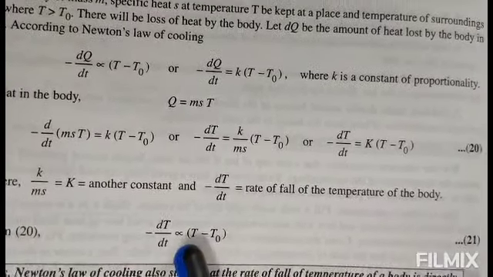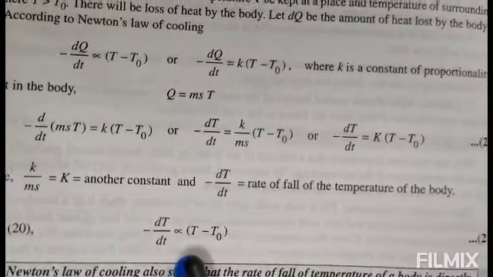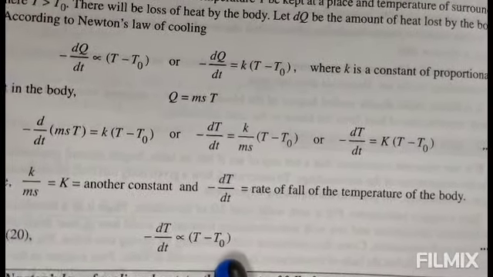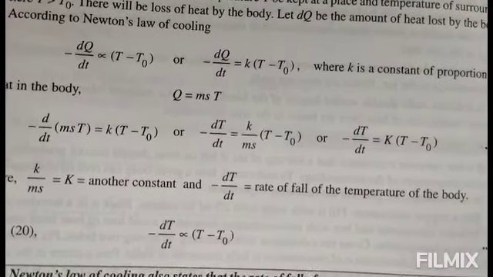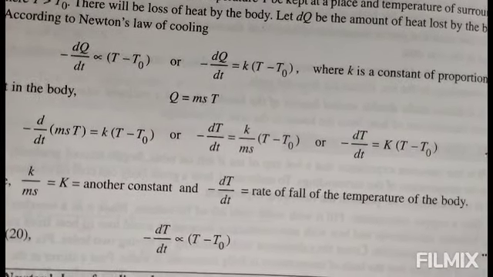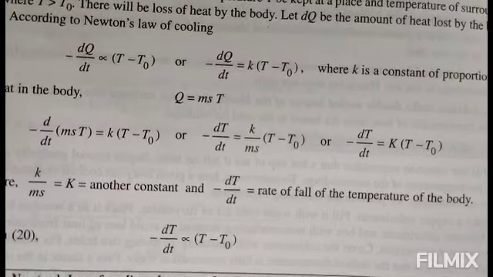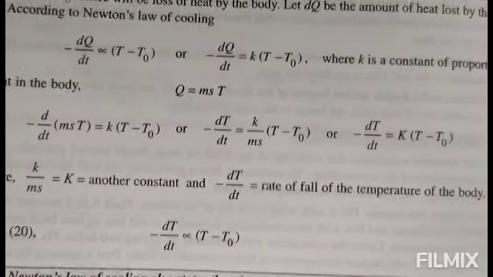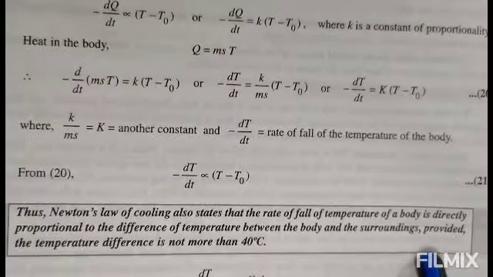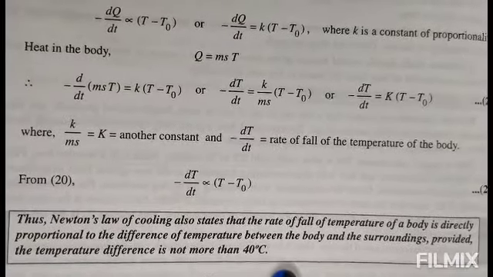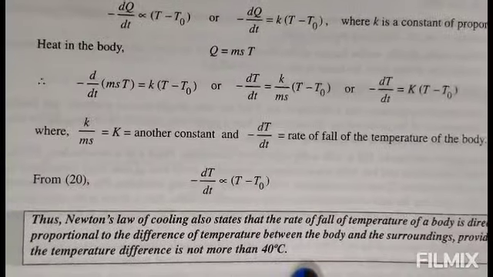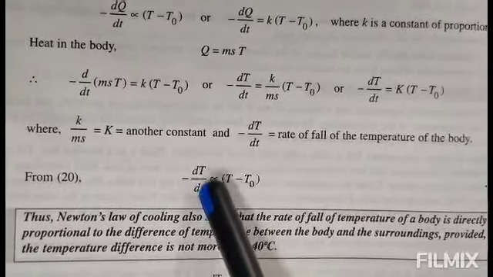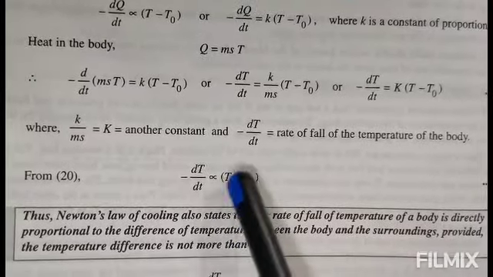So minus dT upon dt is directly proportional to T minus T0. Thus Newton's law of cooling also states that the rate of fall of temperature of a body is directly proportional to the difference of temperature between the body and the surroundings, provided the temperature difference is not more than 40 degrees Celsius.